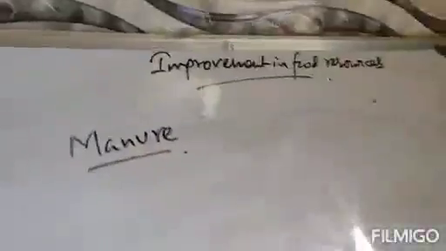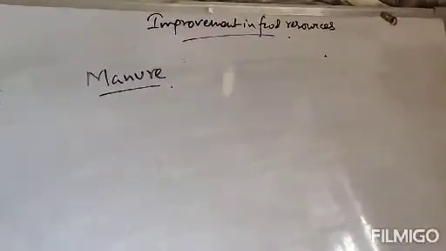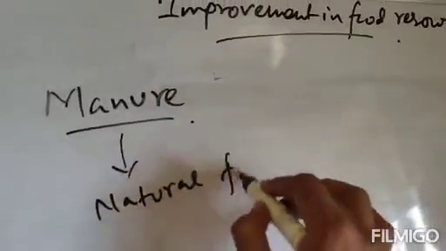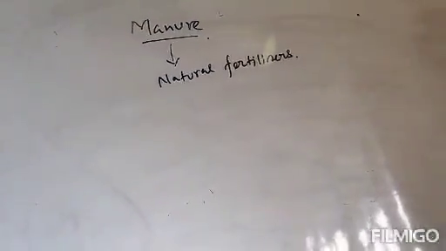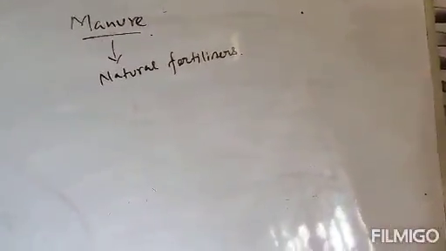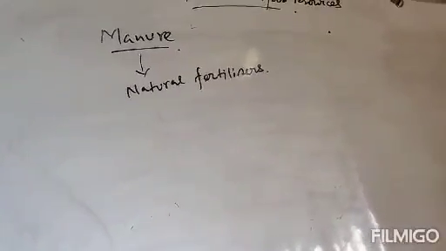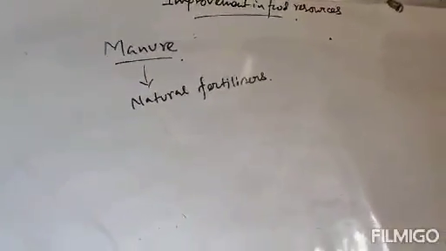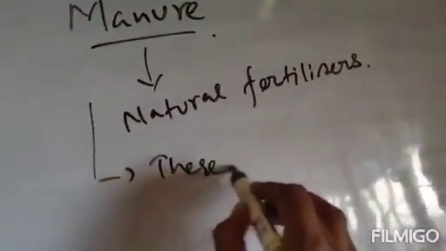Next, after nutrients, the next topic is manure. Now, what is manure? Manure means natural fertilizer, fertilizer which is produced naturally. Now, what are fertilizers? Fertilizers are organic substances formed by the decomposition of animal and plant waste. They are used for the proper development of plants. Clear?